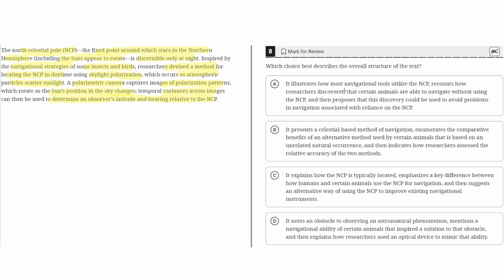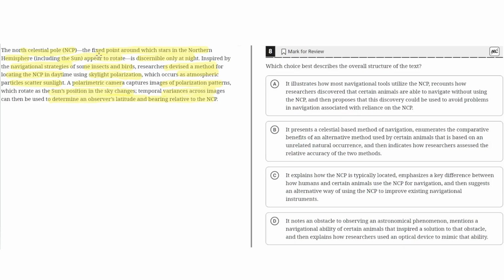A. It illustrates how most navigational tools utilize the NCP. It recounts how researchers discovered that certain animals are able to navigate without using the NCP, and then proposes that this discovery could be used to avoid problems in navigation associated with reliance on the NCP. So this is incorrect because, to begin with, it doesn't begin by discussing how most navigational tools utilize the NCP.